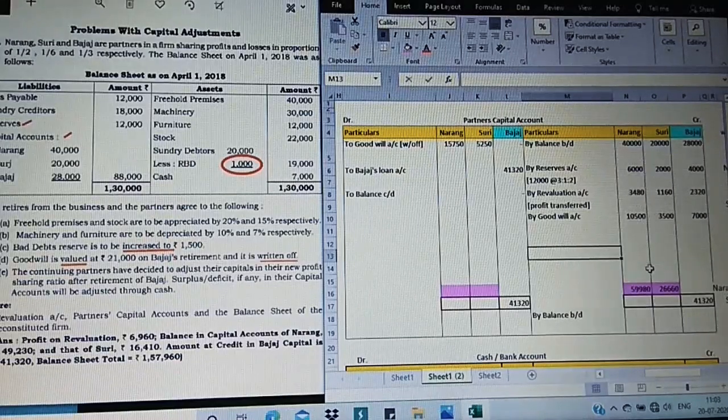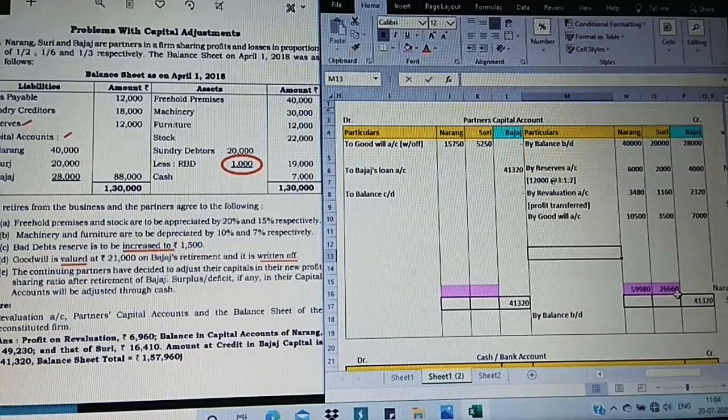But I'm not going to take it as a total because we have some adjustment. So what I do, I take the total of both, and I've written it just above. You can write it in pencil, one line above the total box, the cells which you have underlined for the total. Could you all see here? The one highlighted in pink, I've taken the total here: 59,980 and 26,660, the credit side of Narang and Suri.